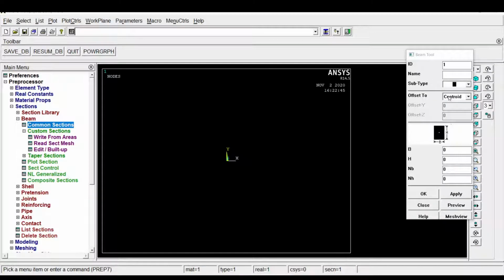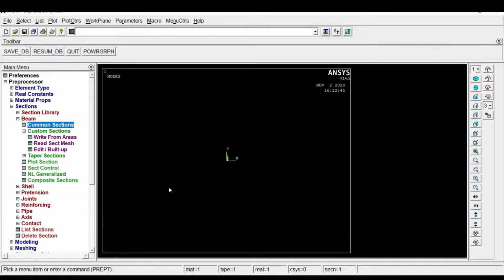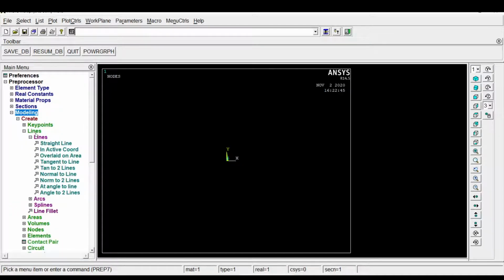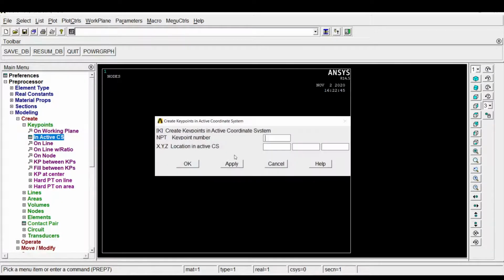Here in the dimension option, we have a variety of options. I am selecting the common section. In the common section, I am selecting the small rectangle, that is 0.125, sorry, 0.125 selected. Now come to the modeling part. In the modeling, creating a key point and line. In the active CS, it is 1, key point number 1, the location is 0, and key point number 2, the location is 5.